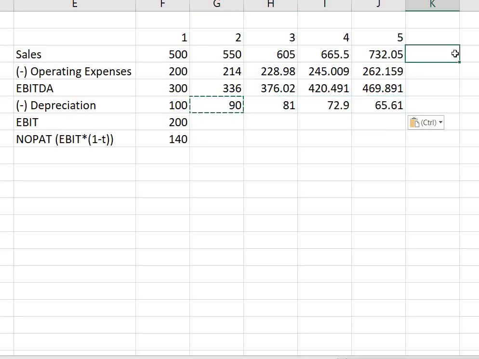Let us see whether it is correct or not. First year, 1000 crore is the fixed assets. If I check 10% on this amount, it is 100. So 1000 minus 100, diminishing balance, next year is 900, and 10% of this will come 90, and so on.